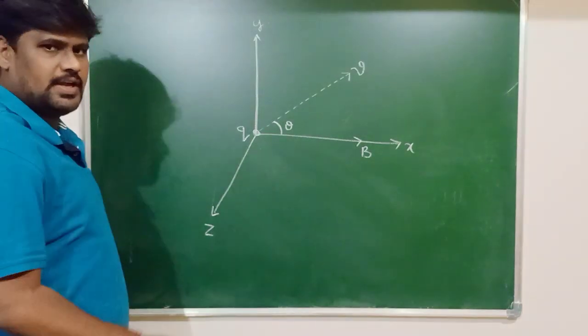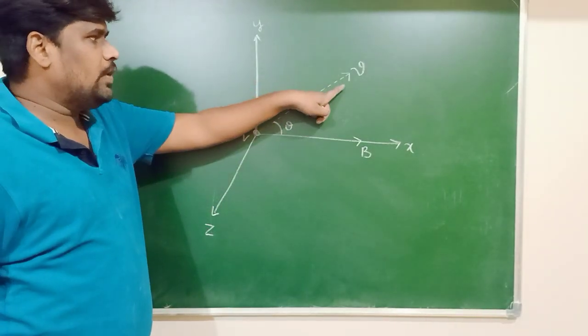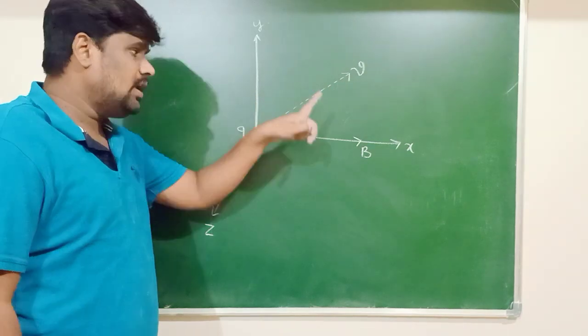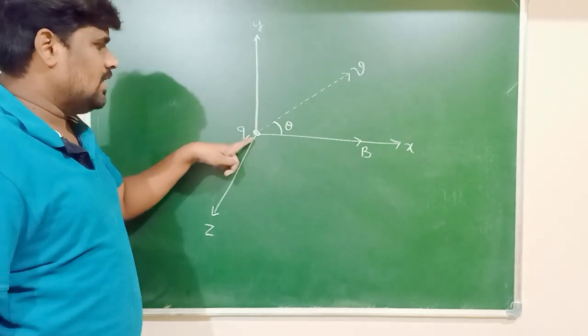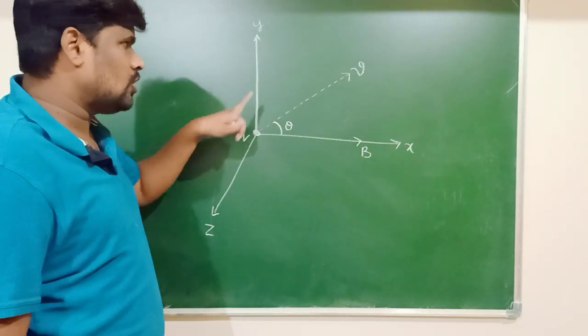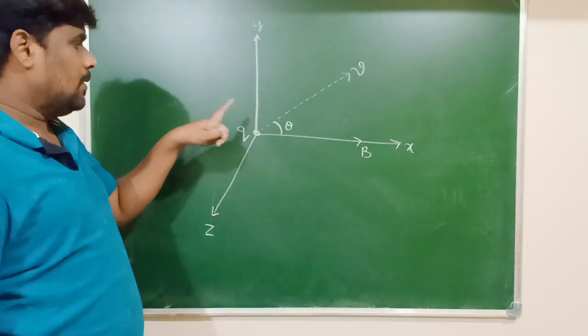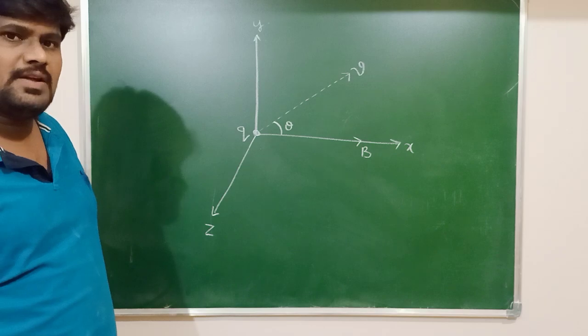Which charge have I taken now? I have taken a charge moving with velocity v in a magnetic field B in such a way that the direction of velocity of the charge makes an angle theta with the direction of the magnetic field.